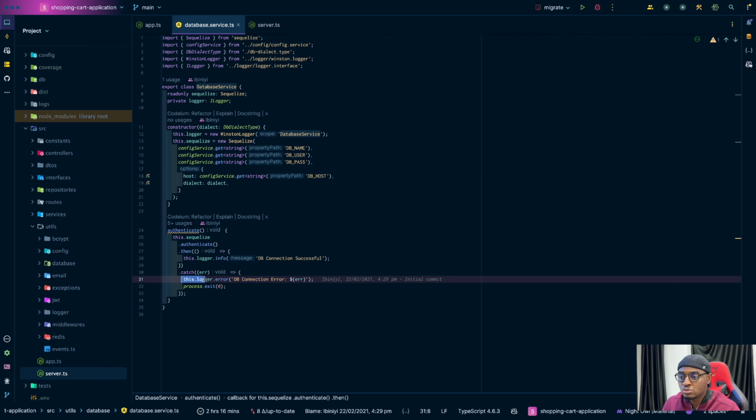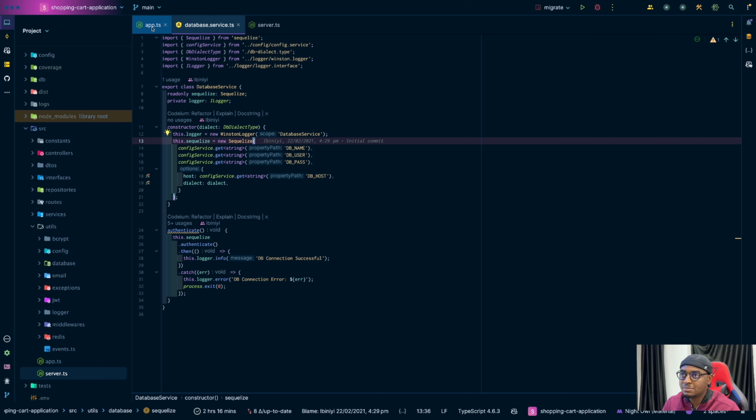When it comes to production level code, you don't want to rely on console.log. You should have a custom logger, so that your logger service can be customized to log maybe into a file or to Datadog or any log aggregation service that you use, right?